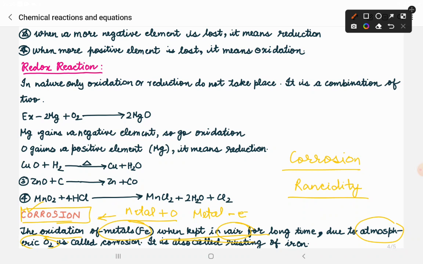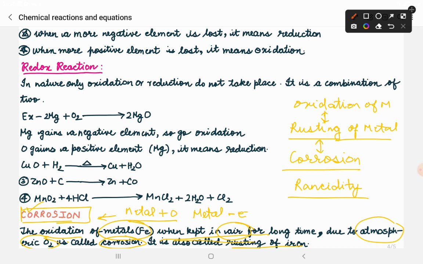The whole surface, which was once very smooth and shiny, becomes very rough and damaged in nature, corrosive in nature. So this process is known as corrosion, and it is also called the rusting of iron. So we say corrosion, or we can also say rusting of metal. Rusting of metal is known as corrosion, and the other name for this is that it has taken the name of oxidation of metal also.